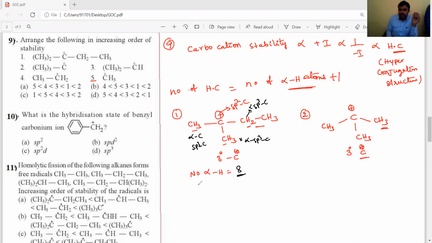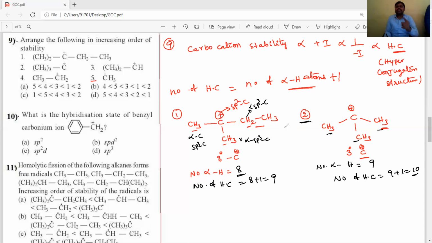The number of hyperconjugation structures is 8 plus 1, which is 9. In the second, alpha hydrogens are 3, 3 and 3, so 9, and hyperconjugation structures are 9 plus 1, which is 10. That's why the second compound is more stable than the first.